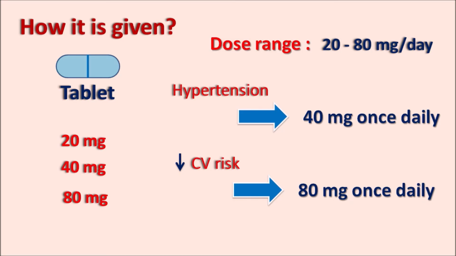This drug is a teratogenic substance which can produce some fetal toxicity. Particularly, the risk is more pronounced in the second and third trimester of pregnancy. So better this drug should be avoided in pregnancy. Telmisartan can also produce liver dysfunction and obstruction in the biliary secretion, and it can also produce upper respiratory tract infections. And finally, this drug is available at different doses like 20 mg, 40 mg and 80 mg. For hypertension, this drug may be started at 40 mg once daily. In the cardiovascular complications, the initial dose may be 80 mg once daily. So that's about this telmisartan.